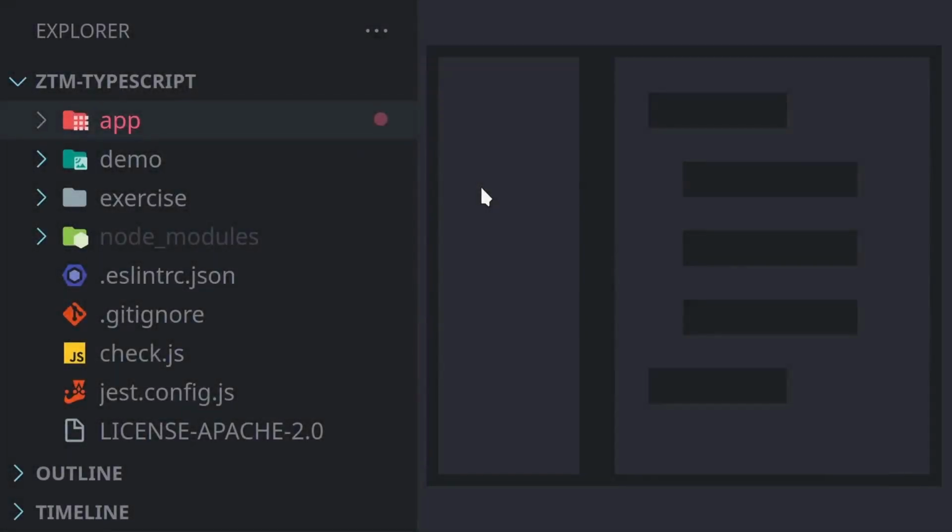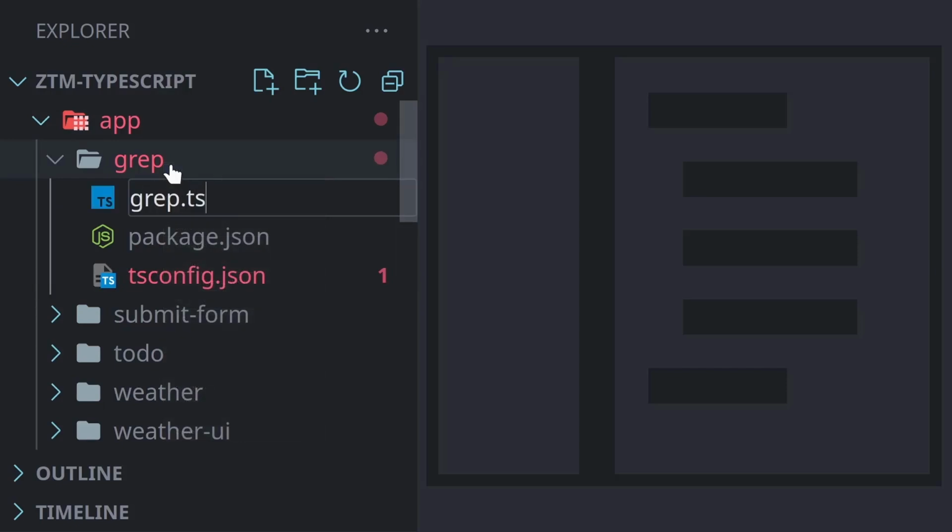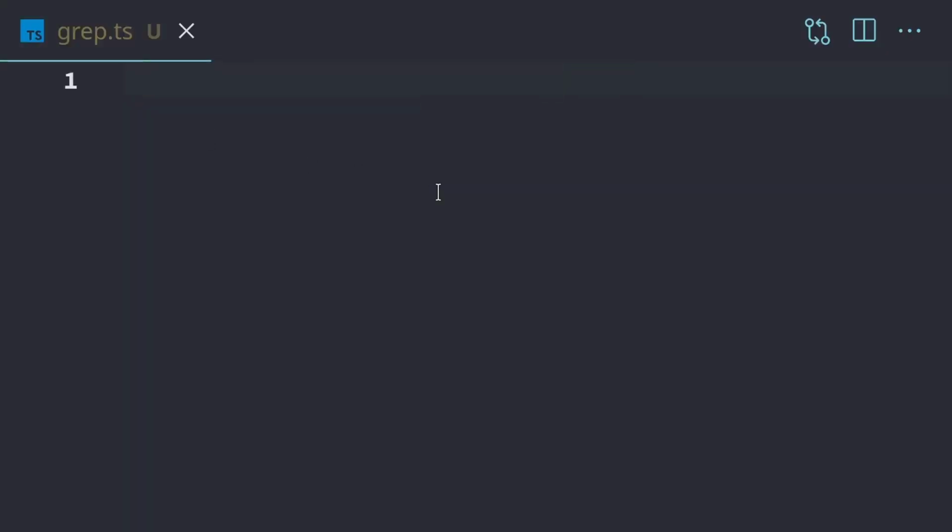In this video, we're going to be applying some of the things we've learned so far by creating a small program. So to get started, we're going to open the app folder, grep folder, right-click, new file, grep.ts. So what the grep tool will do is it's going to open up a file, search through it, and it's going to search for a search string that's provided by the user.